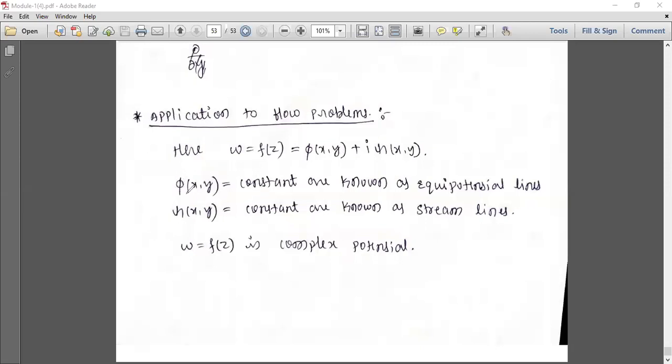Instead of calling this the real part, they say equipotential lines, and instead of calling it the imaginary part, they call it streamlines. And instead of calling this an analytic function, they call it the complex potential. So the working procedure for the problems is the same. The rest of the things are the same, only the name is changed, and we have to solve the examples.